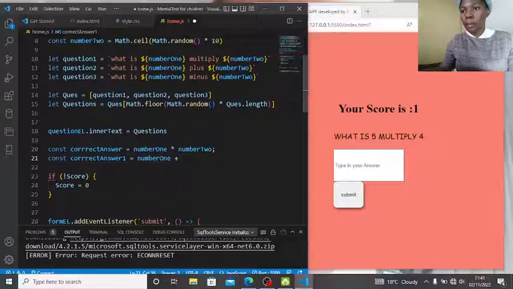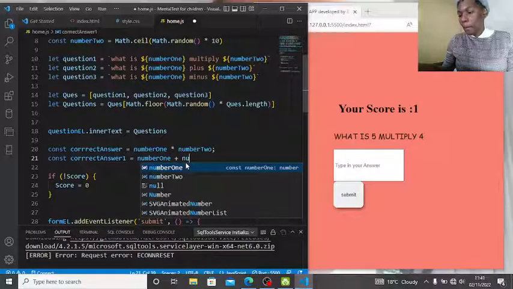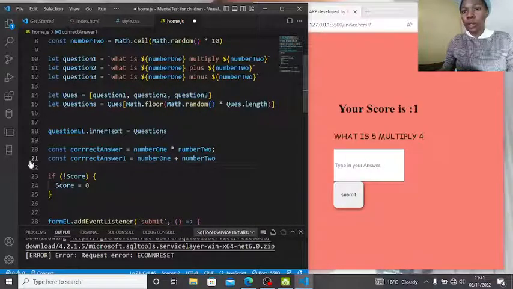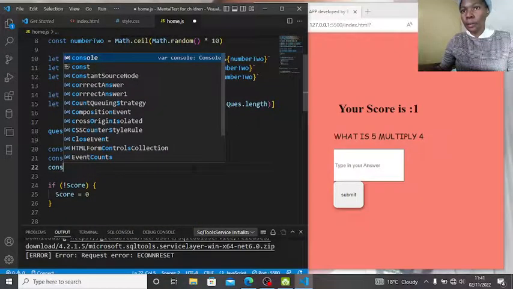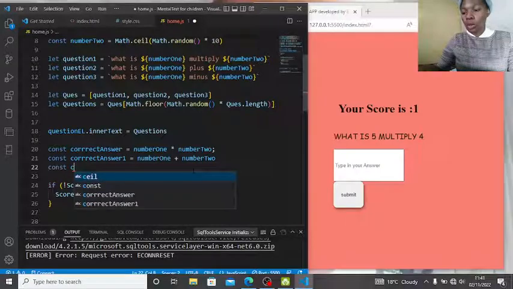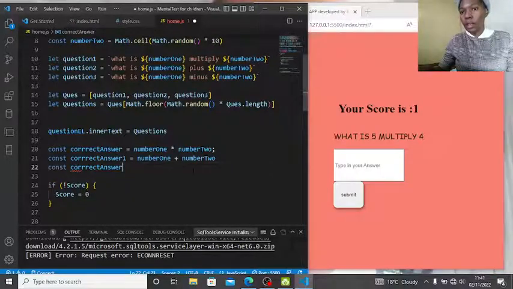Okay, it's a plus number 2, and then we have const correct answer number 2, this one is for minus.